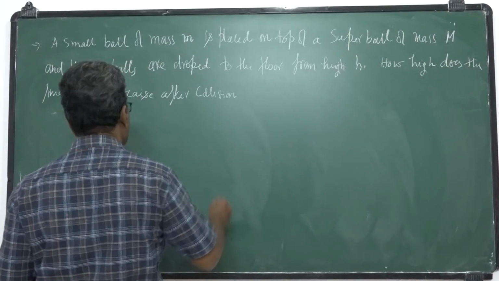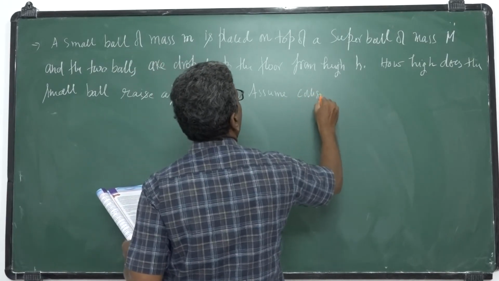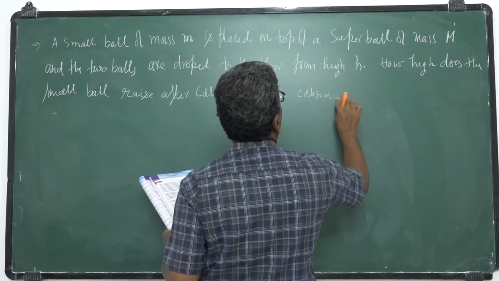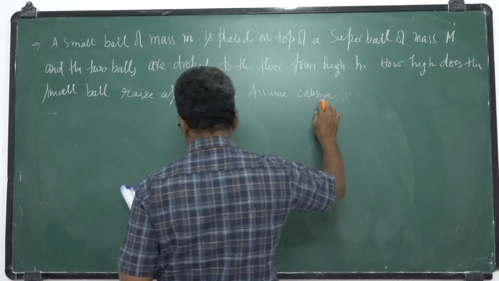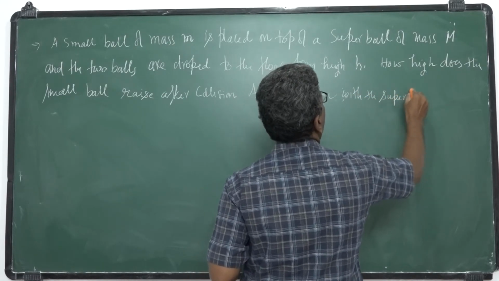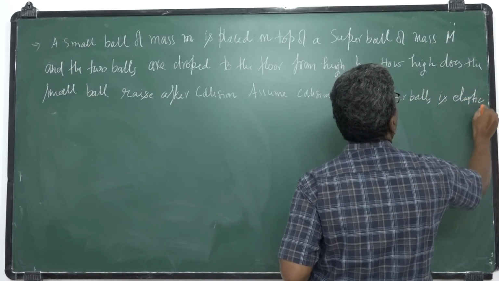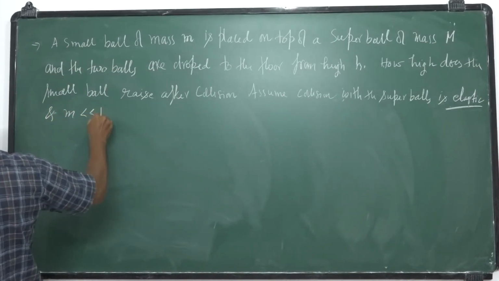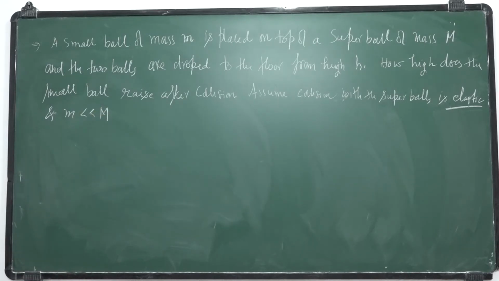Assume that collision with the super ball is elastic. So you assume the collision is elastic and small m is very much less than capital M. Okay. So you have options H.